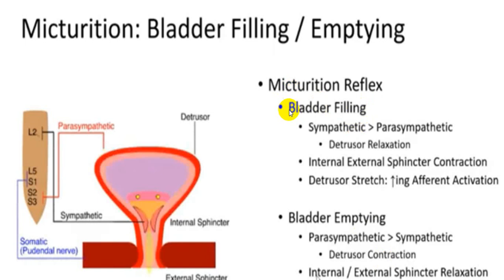So whenever you want to have bladder filling, or we call storage, sympathetic system is more active than parasympathetic system. So detrusor muscle is relaxed, internal sphincter is contracted, and that will help in filling. While during emptying, parasympathetic system is overactive, and there will be inhibition of sympathetic system. Detrusor muscle will contract, internal and external sphincter will be relaxed, and this will give rise to the act of micturition or voiding.